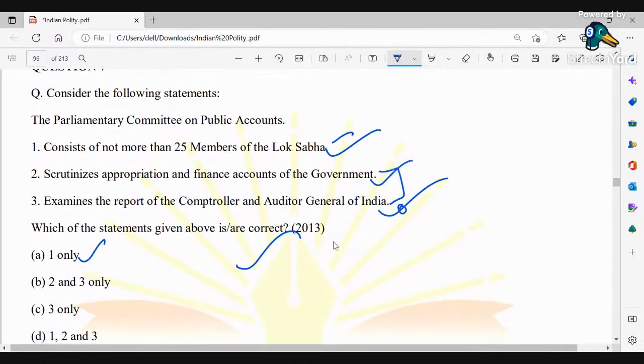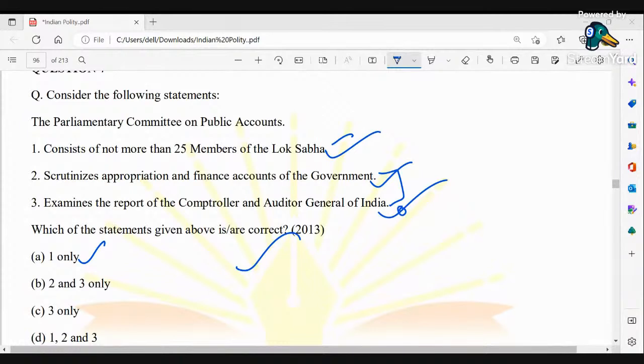Question number 7. Anyone with this answer of question number 7? Seven B. Okay, 2 and 3 only. Scrutinizes appropriation and finance accounts of government. And number 3, examines the report of the Comptroller and Auditor General of India, that is the CAG. Okay, Luwak Bahadur Chetri, Gitashri. Okay, fine.